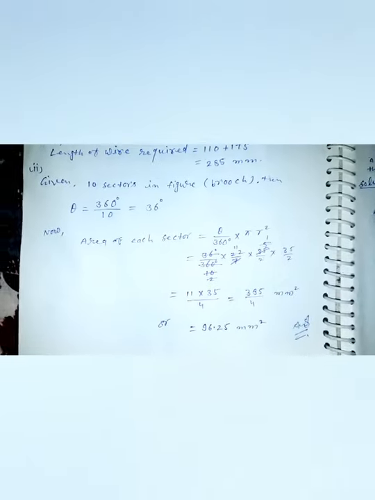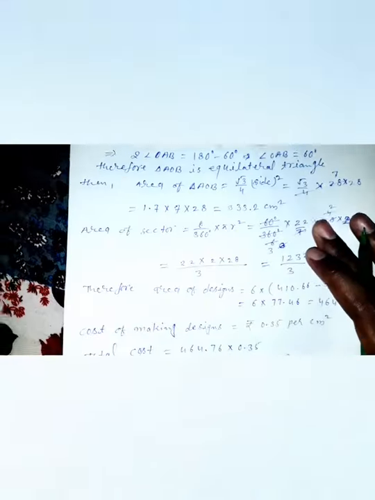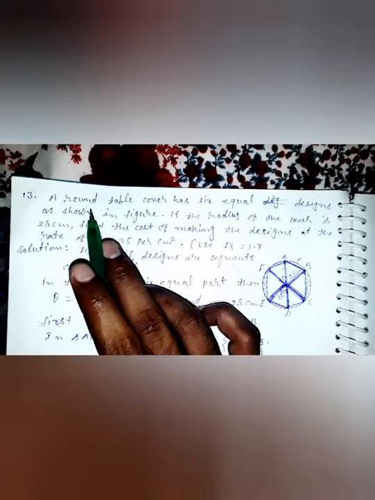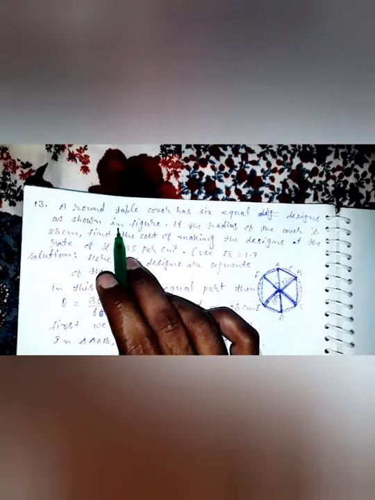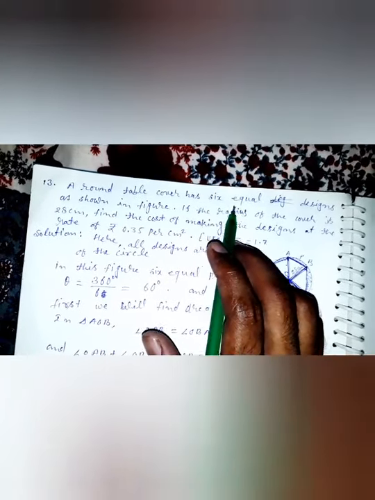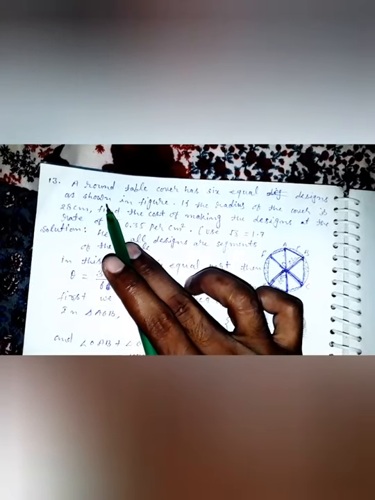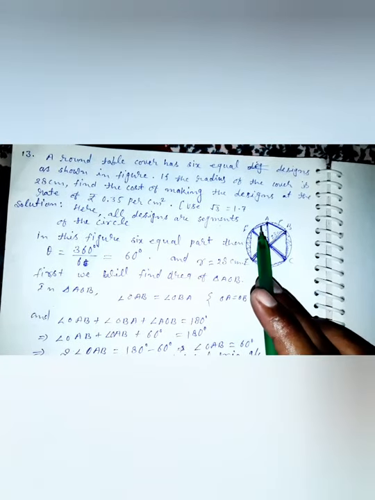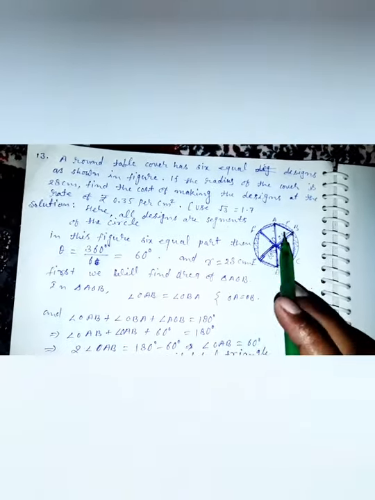So next question, question 13. A round table cover has 6 equal designs as shown in the figure. In this figure, these are the equal designs: 1, 2, 3, 4, 5, 6.